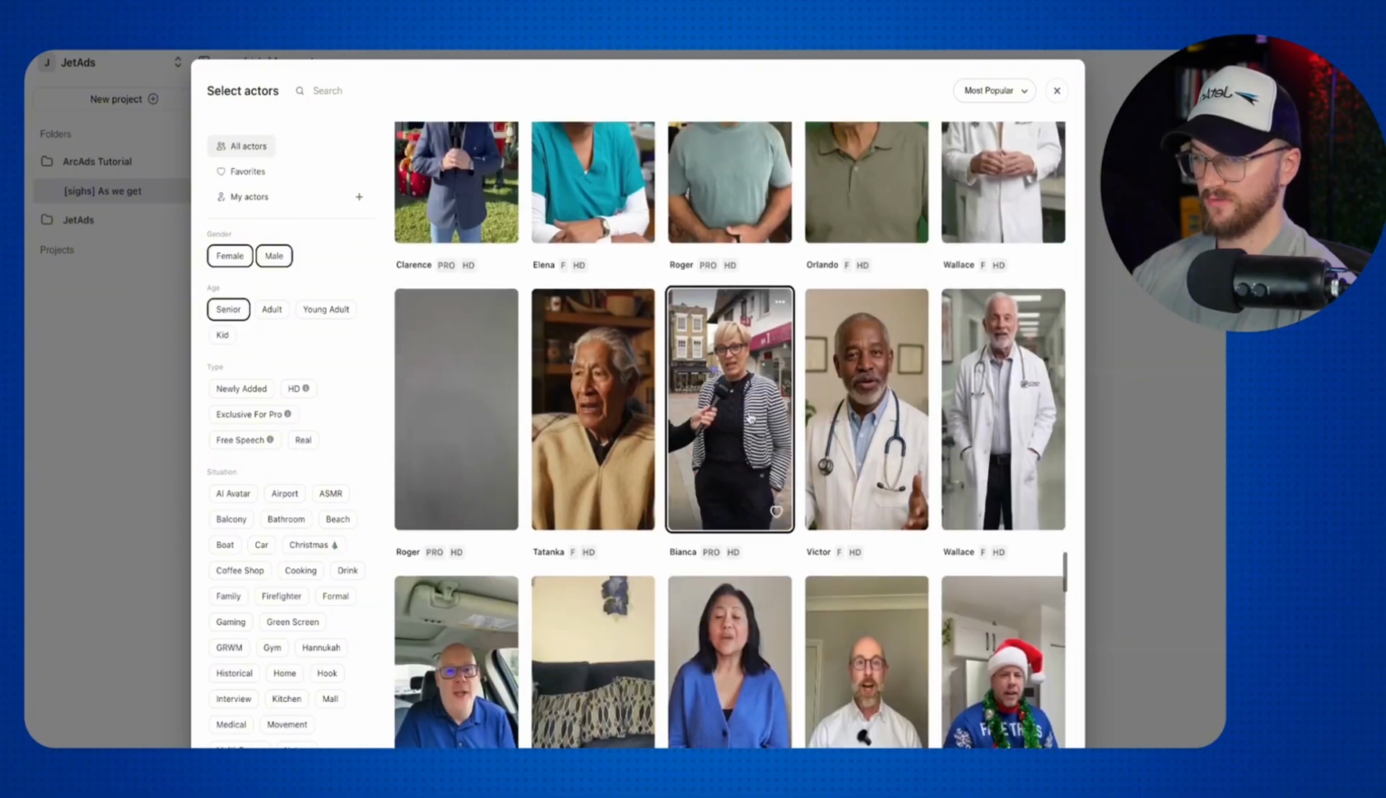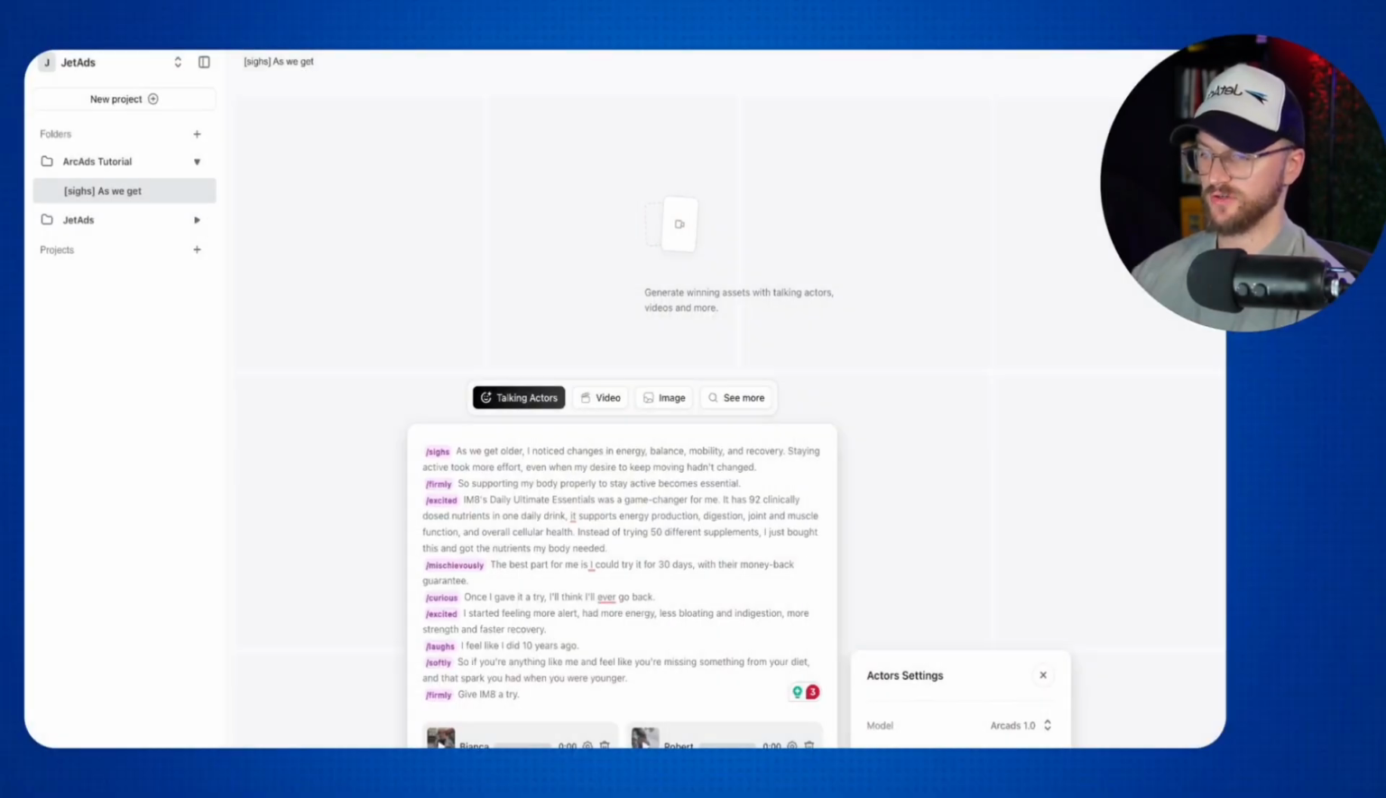Okay, so I actually found one that I like better. This is welcome to ArcAds. She actually has a microphone interviewing her. And so we're going to use that as well. So once we have these two selected, we can go ahead and add these actors in. And then you can see we have our script right here. We have our 2 actors, and you can add as many as you want.